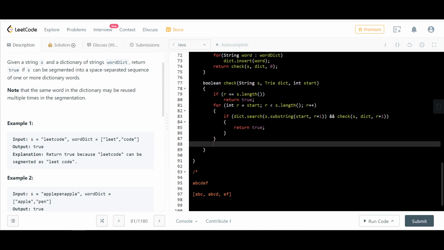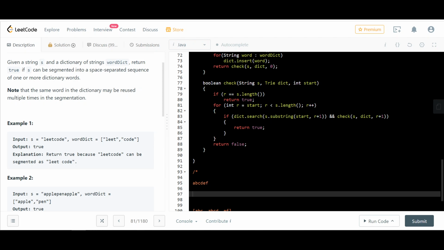And then what can I do here? At the end, I return false. Now, I don't know if there can be repeated problems, which is basically I'm calling this, say, r plus 1. Could I be calling this r plus 1 again multiple times?